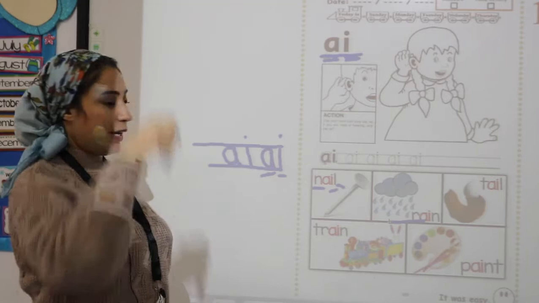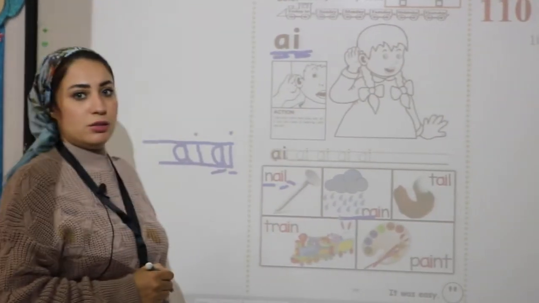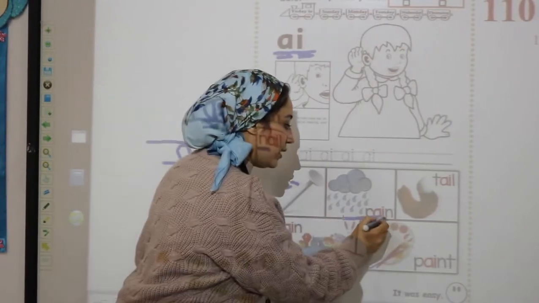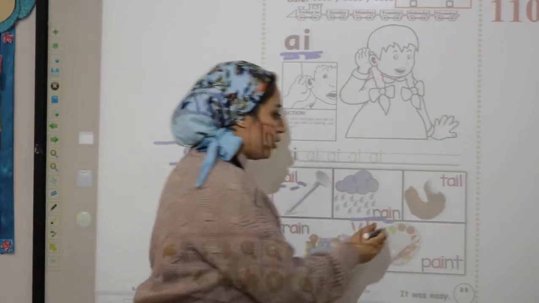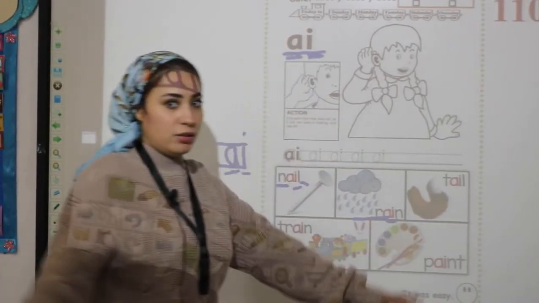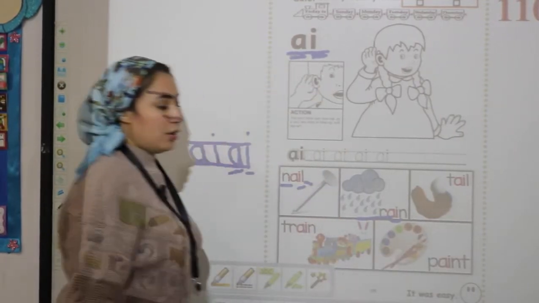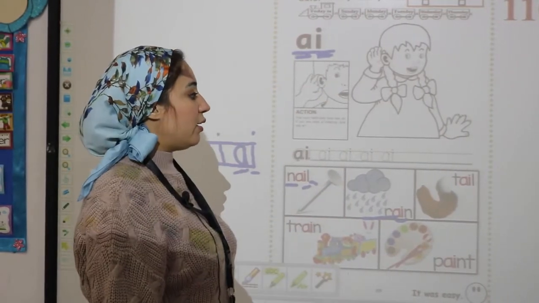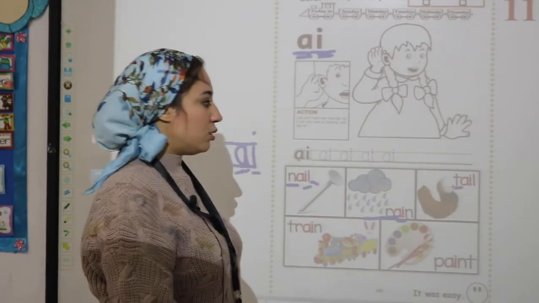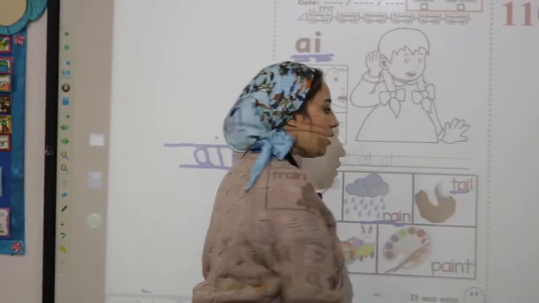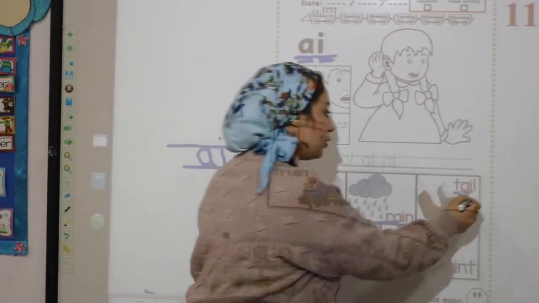Okay. Look, what is this? Rain. What is the first sound in the word rain? And what is the middle sound? A. And what is the last sound? Okay. Look, what is this picture? Tail. What is the first sound? T. And what is the middle sound? A. And what is the last sound?